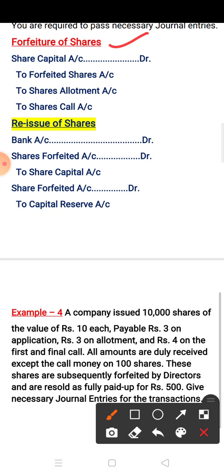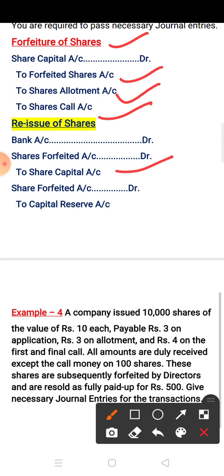So at the time of forfeiture of shares, the entry you have to pass is share capital account debit to share forfeited account, to share allotment or call, in which the amount was not paid. If allotment money is not paid, then write share allotment. If call money is not paid, then write share call account. And after reissue of shares, you make the entry: bank account debit, share forfeited account debit, to share capital. This is the reissue of shares.